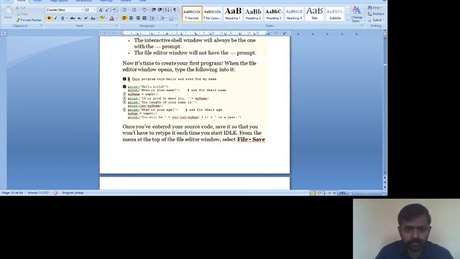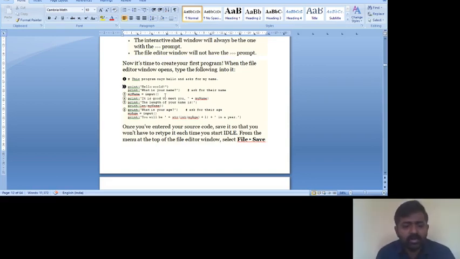This is a comment. Any statement that begins with a hash is known as a comment; that is indicated with one. The next thing, two, is print hello world. We use print statements to print any content, and whatever we write within the single quotes will be displayed as it is on the screen. Similarly, we give a message like what is your name. Next, input is like scanf. Input reads the content from the user's keyboard and stores it in the variable my name.